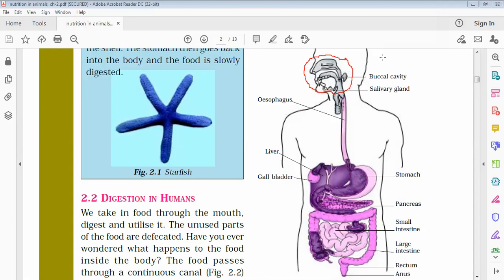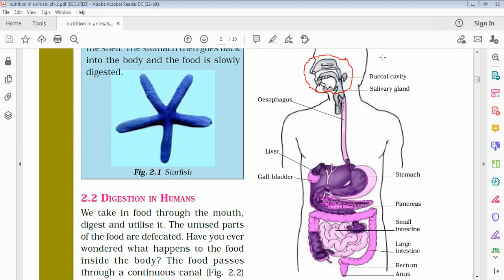When we take food, we chew it properly and the saliva gets mixed. Secondly, it helps in swallowing the food also. Third, it tells the taste of the food. And then it helps in speaking also. So these are the functions of the tongue. Now after this, the food will pass to the next portion for digestion. So the food is chewed and masticated with the help of premolars, molars and tongue.